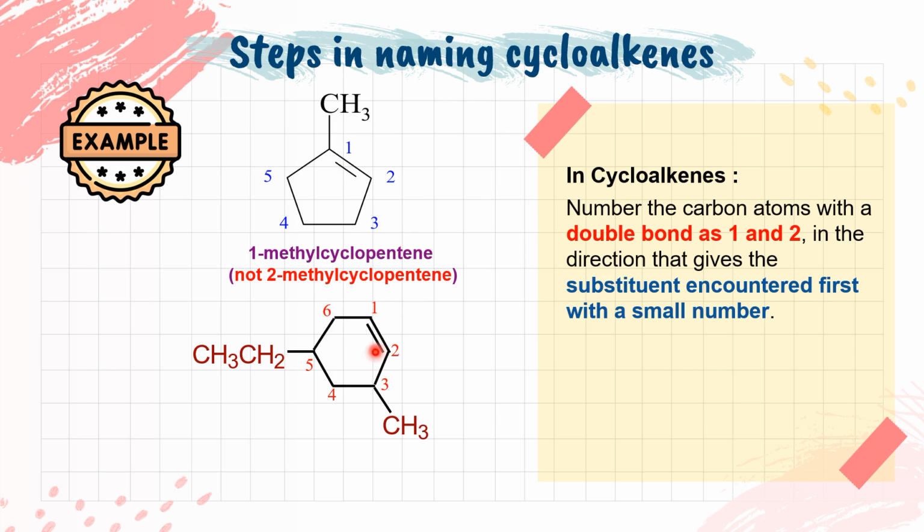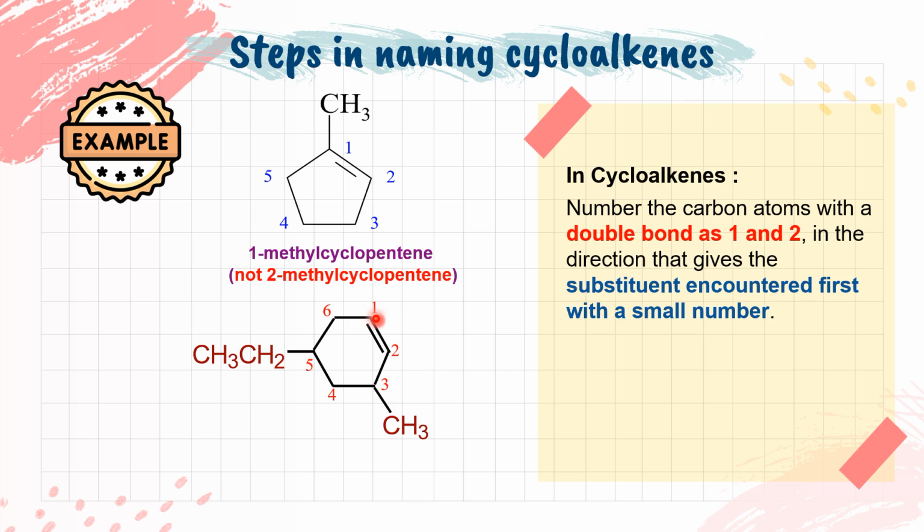So for this example, it has two different substituents. So we have methyl and ethyl. So you have to arrange them according to alphabetical order. E first, then M. Okay, and then let's say we go anti-clockwise. Carbon 1, carbon 2, carbon 3, carbon 4, 5, 6. So 4 and 6 is the position of the substituents.